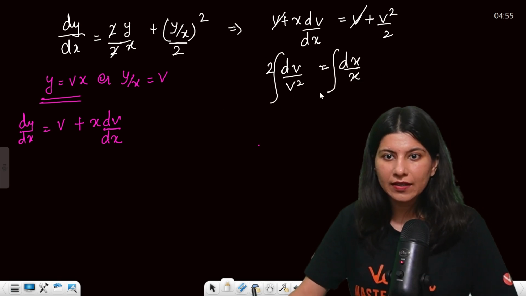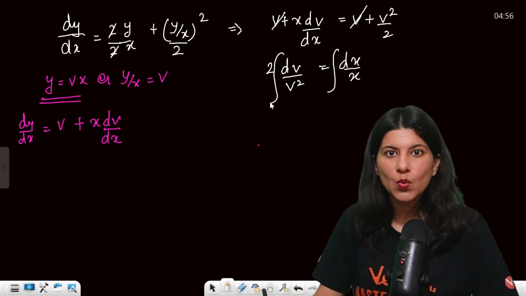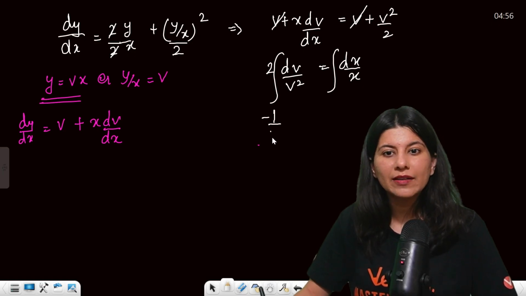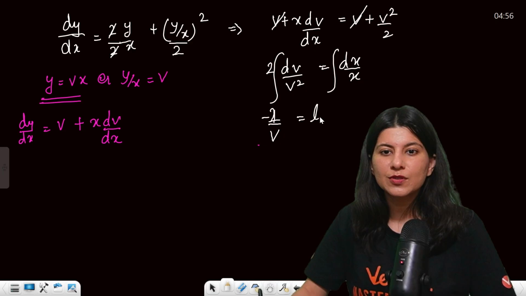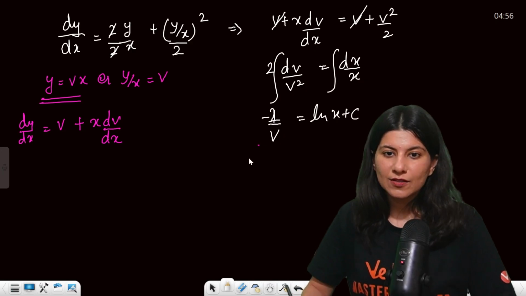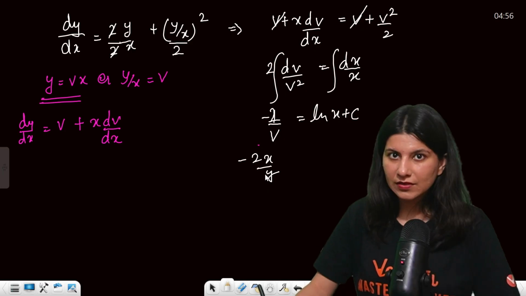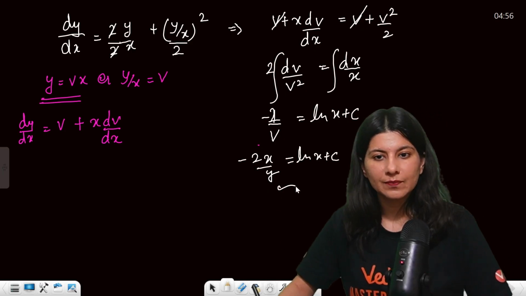Now integrate. So this is v raised to 1 by v square. So v raised to power minus 2. So this is minus 1 by v. And 2 is already there, so minus 2 by v is equal to log x plus c. So this is minus 2x by y, right? 1 by v is x by y, equals ln x plus c.